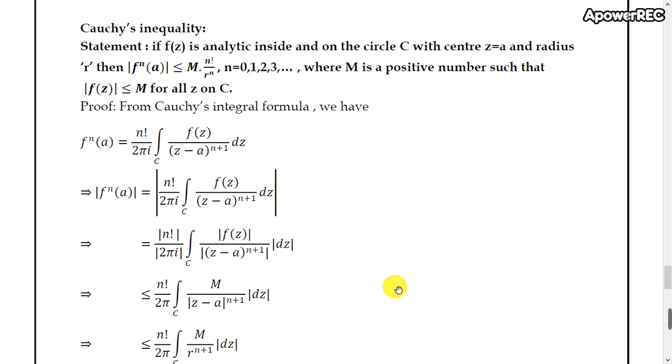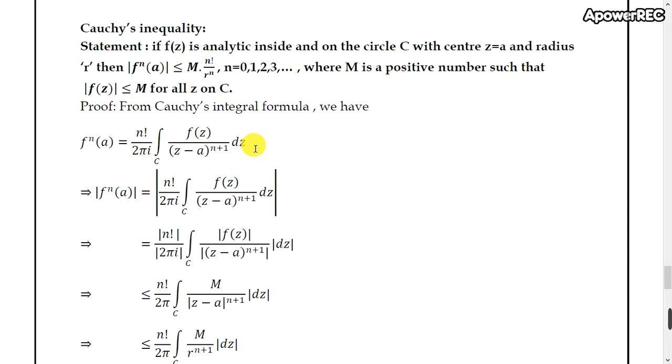Now come to the proof of Cauchy's inequality. We know the general Cauchy's integral formula, that is f^(n)(a) equals n factorial divided by 2πi, integral over C of f(z) divided by (z minus a) to the power n plus 1, dz.